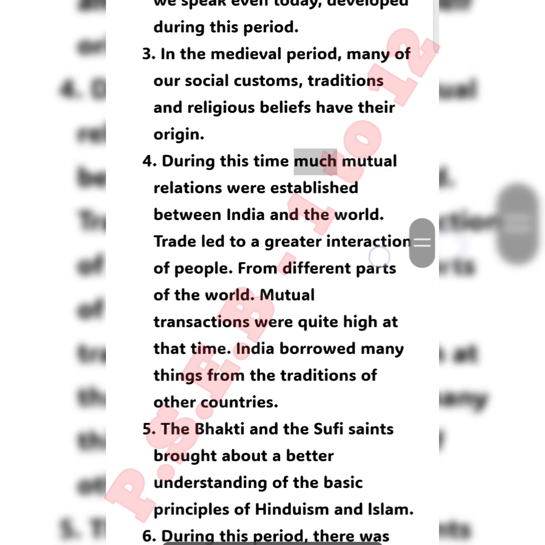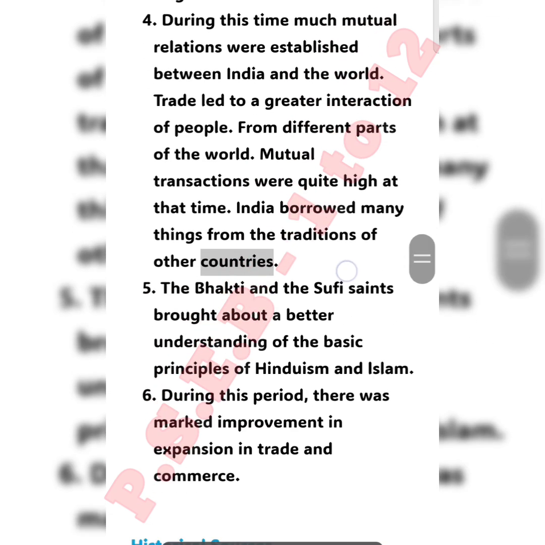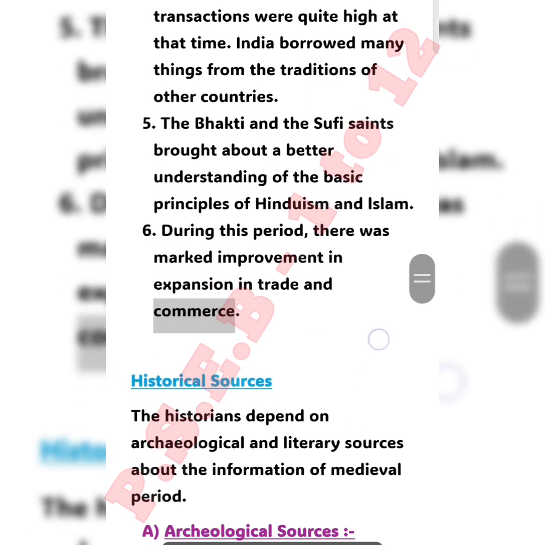In the medieval period, many of our social customs, traditions, and religious beliefs have their origin. During this time, mutual relations were established between India and the world. Trade led to a greater interaction of people from different parts of the world. Mutual transactions were quite high at that time. India borrowed many things from the traditions of other countries. The Bhakti and the Sufi saints brought about a better understanding of the basic principles of Hinduism and Islam. During this period, there was marked improvement and expansion in trade and commerce.